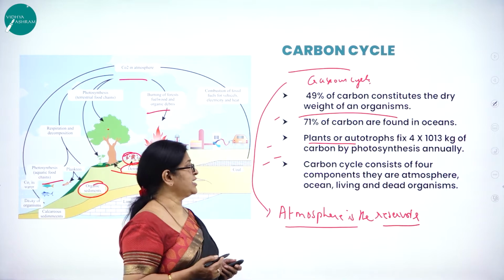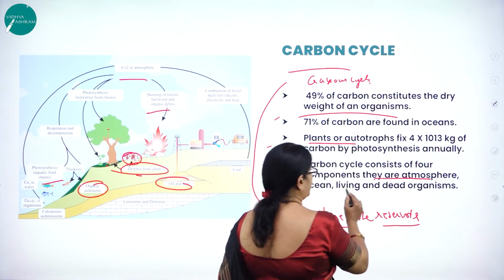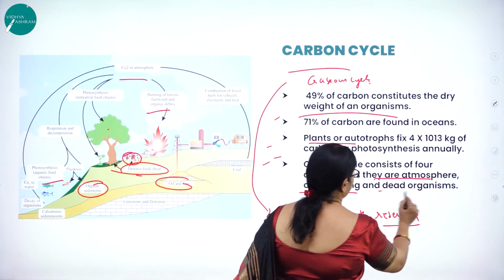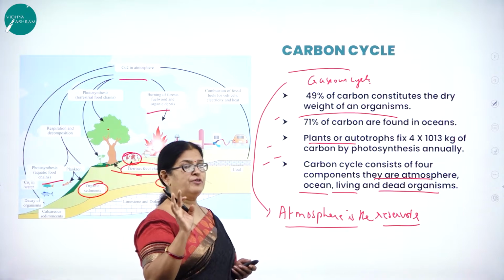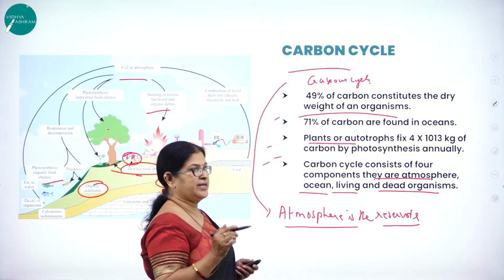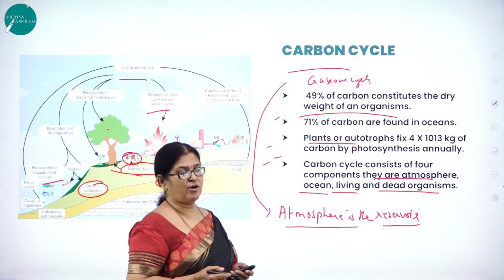The carbon cycle consists of 4 components: the atmosphere, ocean, living and dead organisms. So the carbon cycle consists of what? 4 very important components, that is the atmosphere, the ocean, the living and the dead organisms.